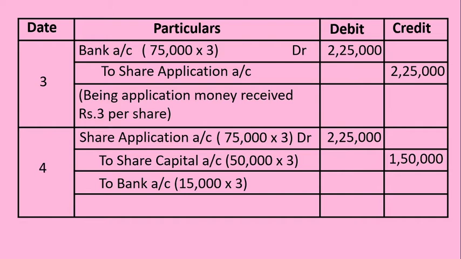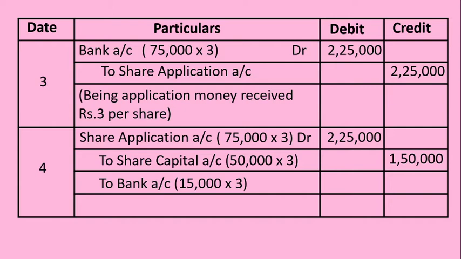Why here we mentioned it as to bank account? Because 75,000 applications were received, 60,000 applications for shares have been accepted, and 15,000 applications were rejected. If applications were rejected, then the company has to refund the application money. In order to refund the application money, the company will issue a check to those applicants to whom shares have not been allotted.